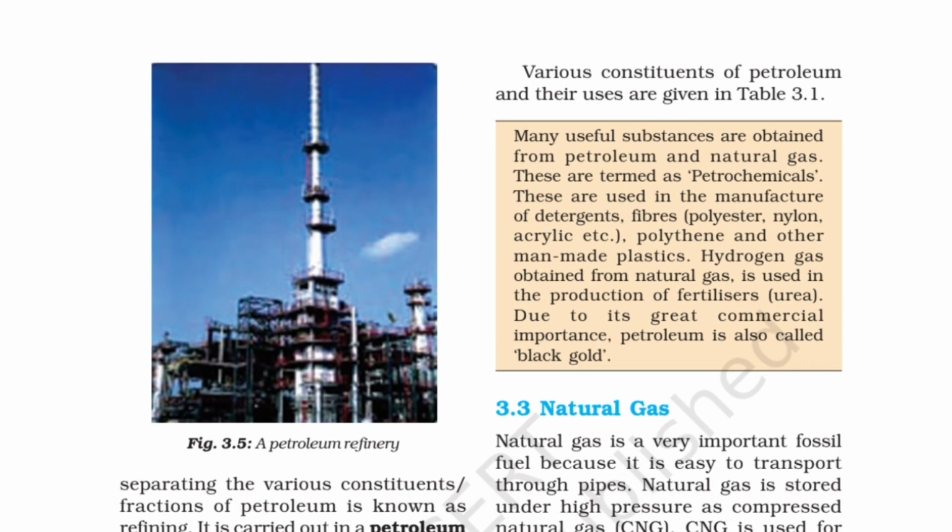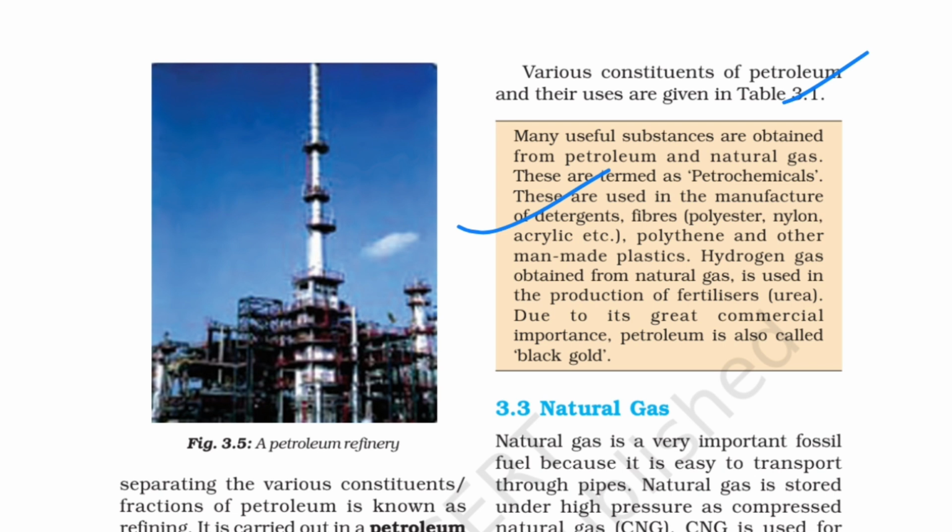So let's read this yellow box again, and this we have already done. Many useful substances are obtained from petroleum and natural gas, and these are termed as petrochemicals. These are used in the manufacture of detergents, fibers such as polyester, nylon, acrylic, etc.